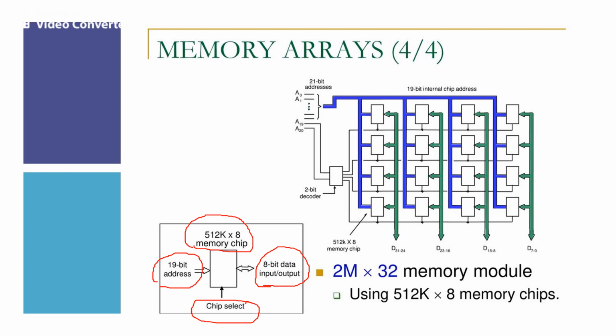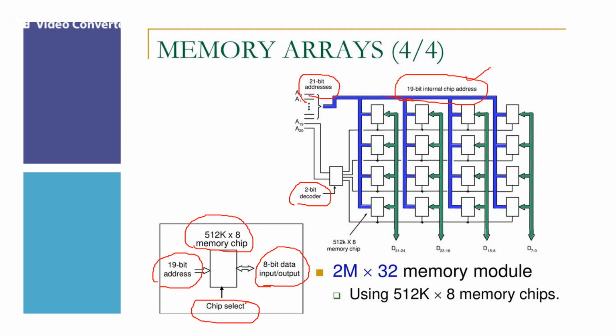So we have a 21-bit address and a 19-bit internal chip address, as specified in the structure. The higher order 2 bits are decoded, and they determine which of the 4 chip select signals should be high, and the 19 address bits are used to access the specific byte location inside each chip of the selected row.